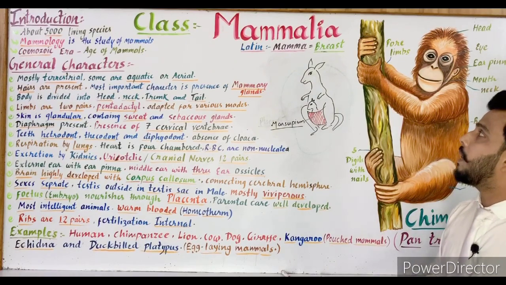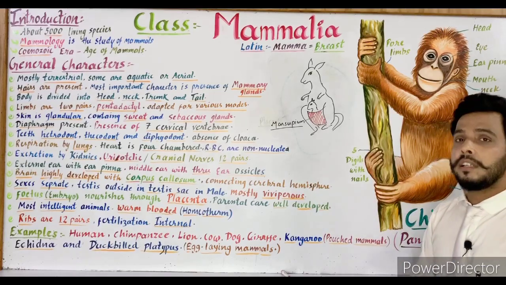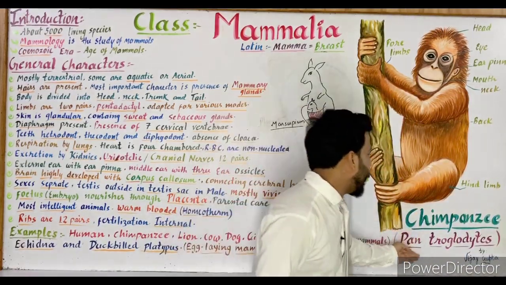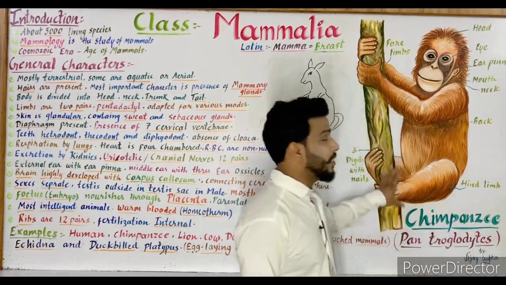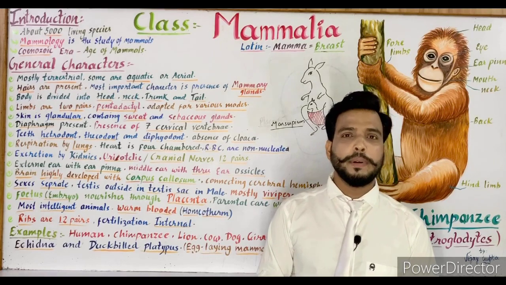So it was all about class Mammalia, the introduction and the general characters, and as you can see, it is the chimpanzee, Pan troglodytes, its zoological name. So in this video I told you all about Mammalia.